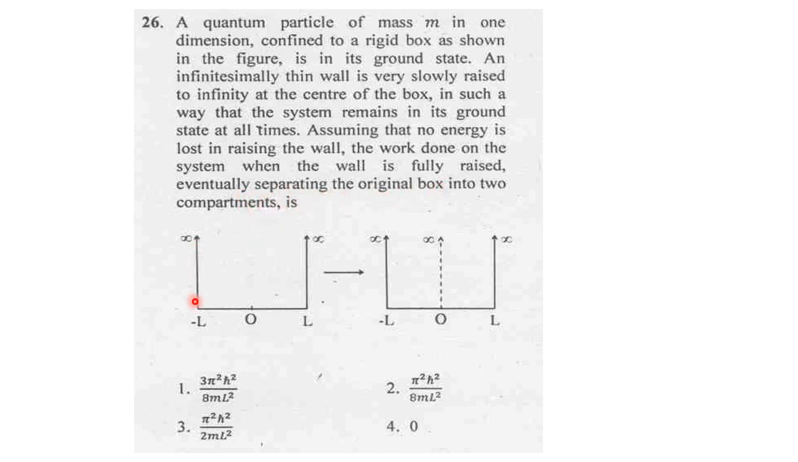So this is the first initial potential well. At the center of the well, a thin wall is raised whose potential is infinity. So the wave function here also is in the ground state, here also the particle is in the ground state. The particle can be in this box or in this box, but it should be in the ground state. So what would be the work done in raising the wall? They are asking the question. For that, we are going to solve it by hand right now.